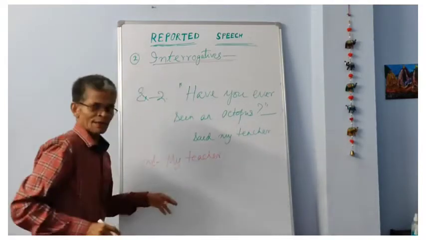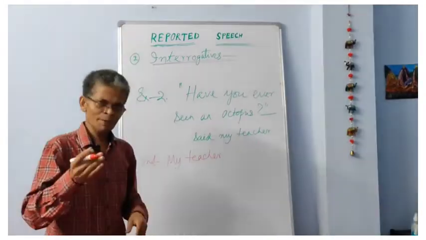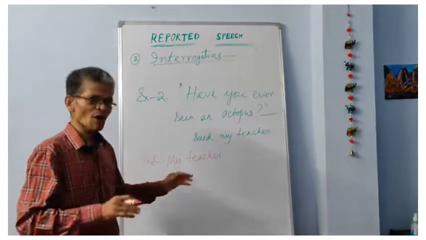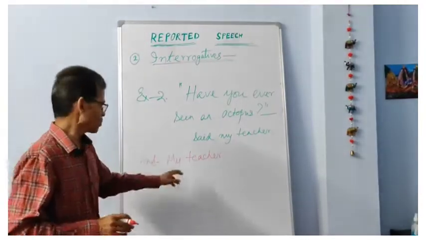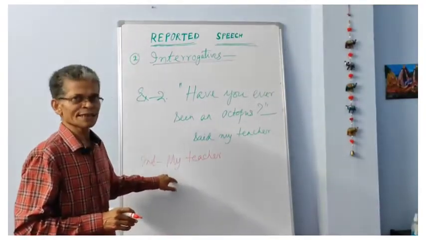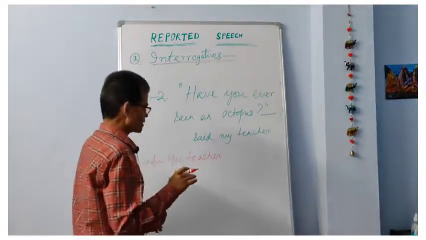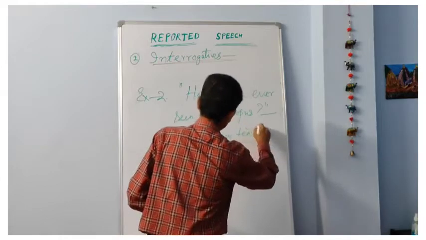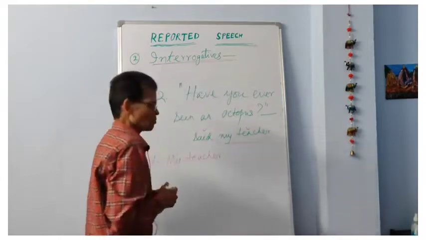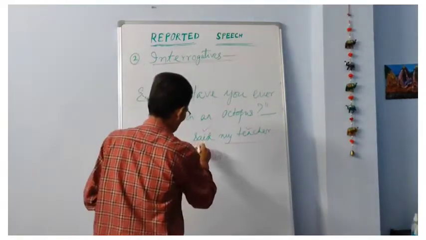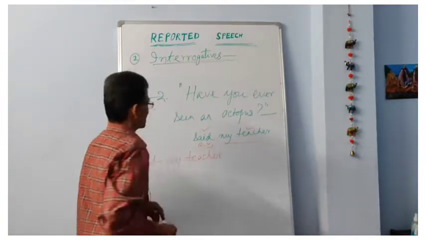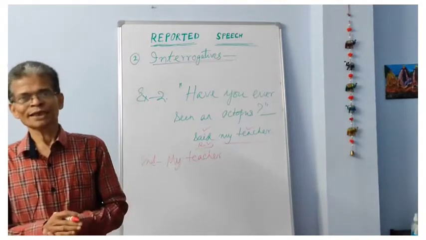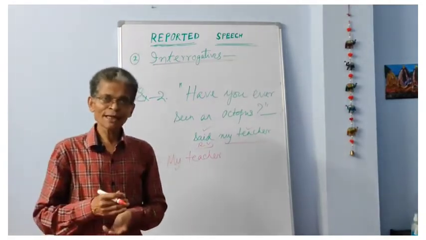You see, in my previous lecture, this "my" became "his" or "her", but as it is not within the inverted commas, this possessive adjective is not changed. My teacher remains the same, and after using this "my teacher" comes the next word, the reporting verb. Now my teacher did not say, rather my teacher asked a question. Asked a question to whom?